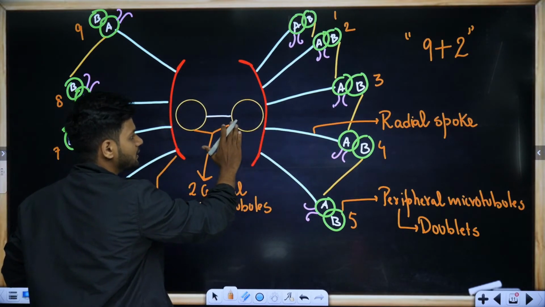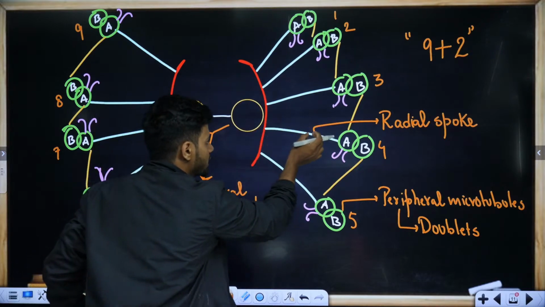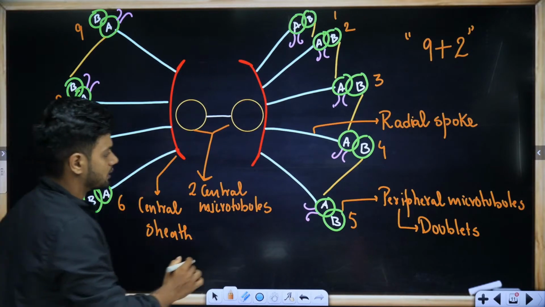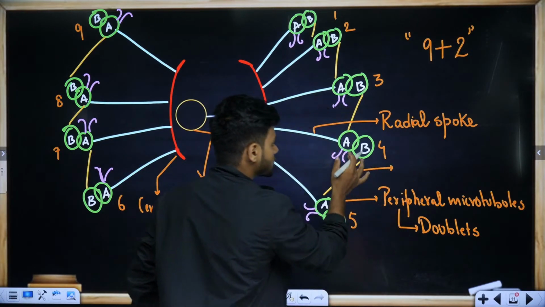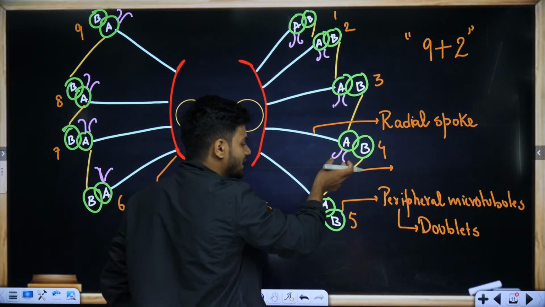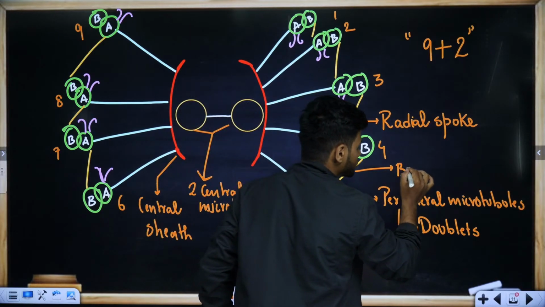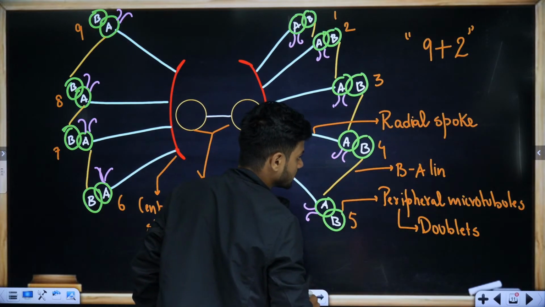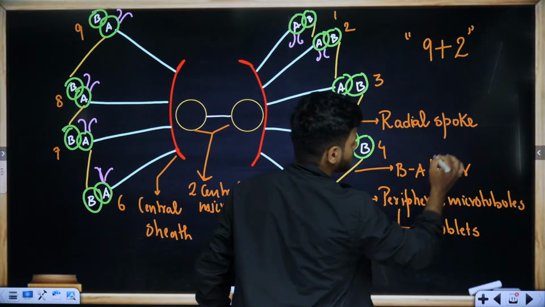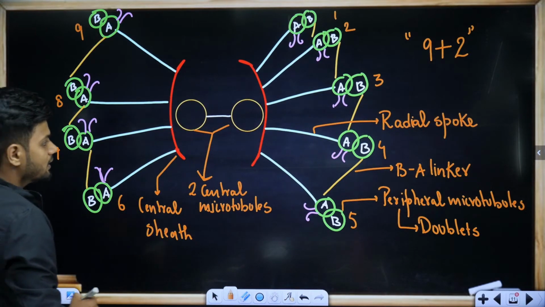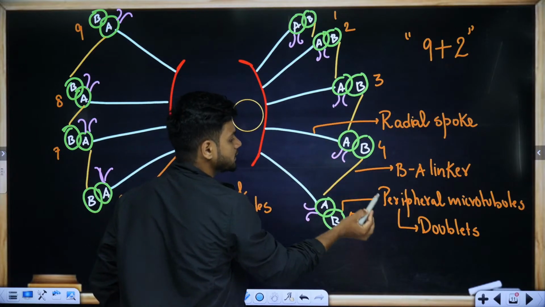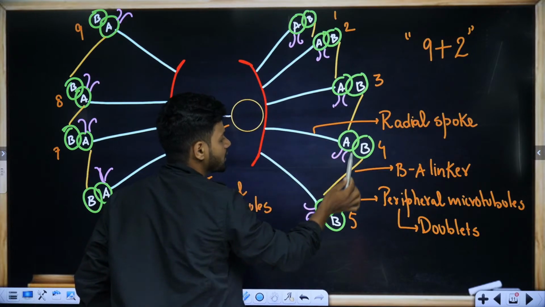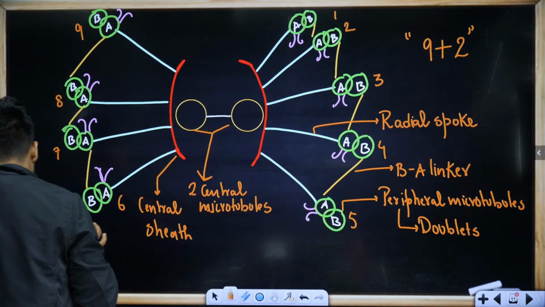The periphery is connected to the center with the help of radial spokes. The radial spoke is connected to the central sheath. In the outer part, each peripheral microtubule is connected to the others with the help of a BA linker. Linkers connect two different peripheral microtubules.